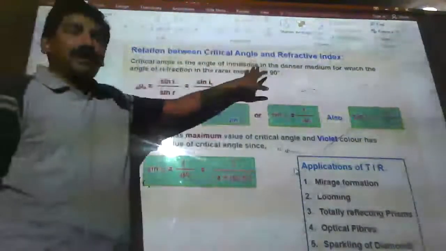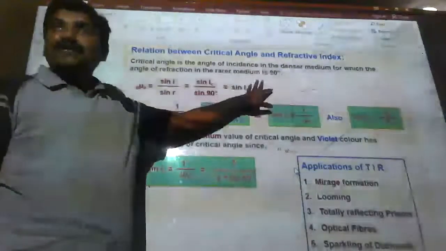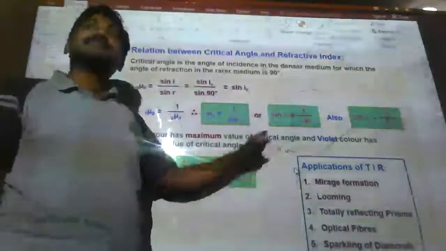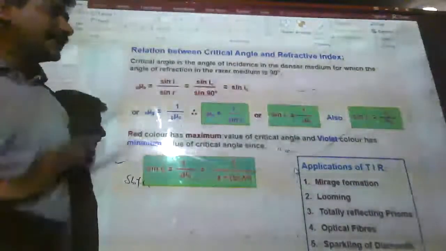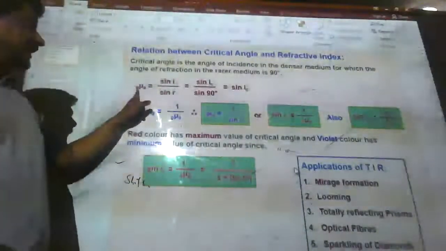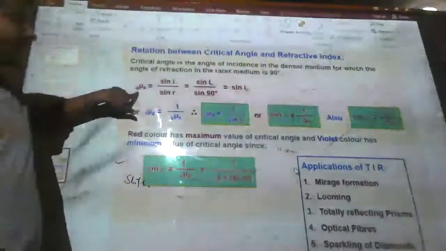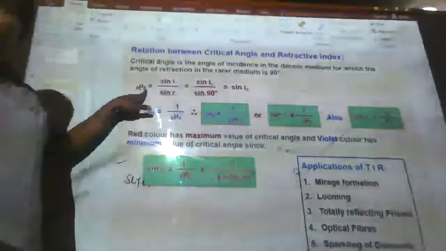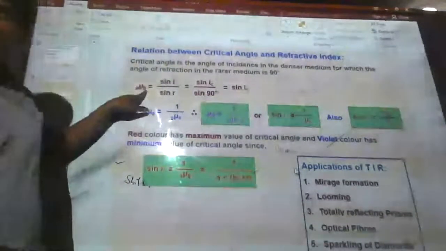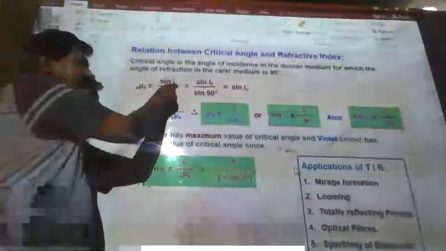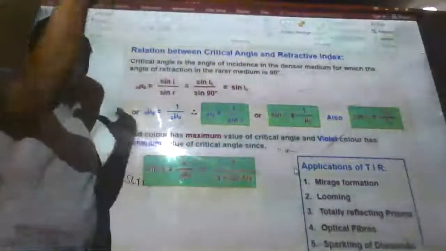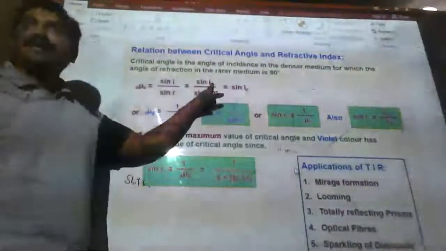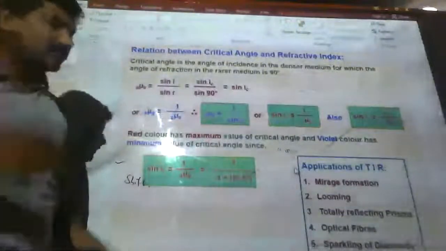I told you that the critical angle is nothing but the angle of incidence which produces a 90 degree angle of refraction, with the light ray passing from denser to rarer. According to Snell's law, let us say the light ray passes from glass to air. The angle of incidence in glass is IC, and refraction in the external medium, the air, is 90 degrees.